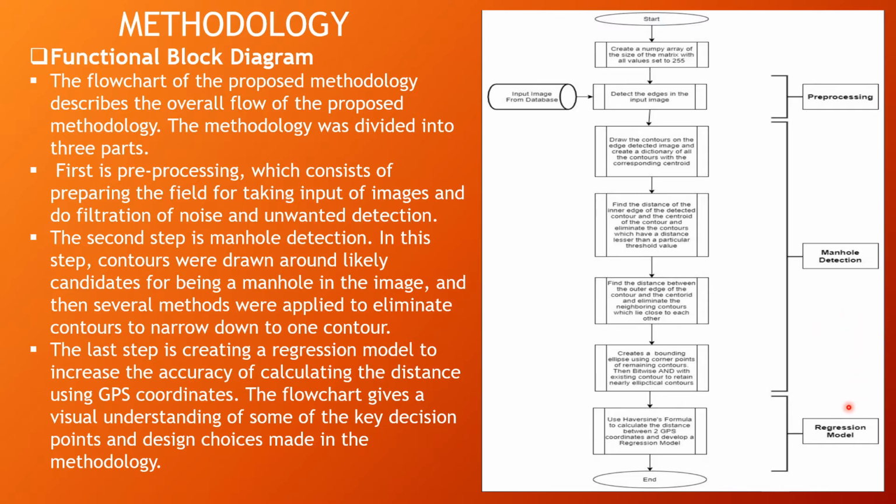The last step is creating a regression model. This helps to increase the accuracy of calculating the distance using GPS coordinates. This flowchart gives a visual understanding of some of the key decision points and decision choices made in the methodology.